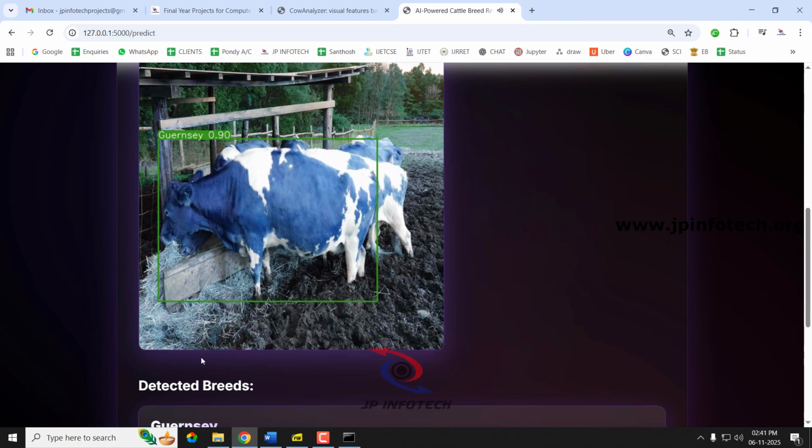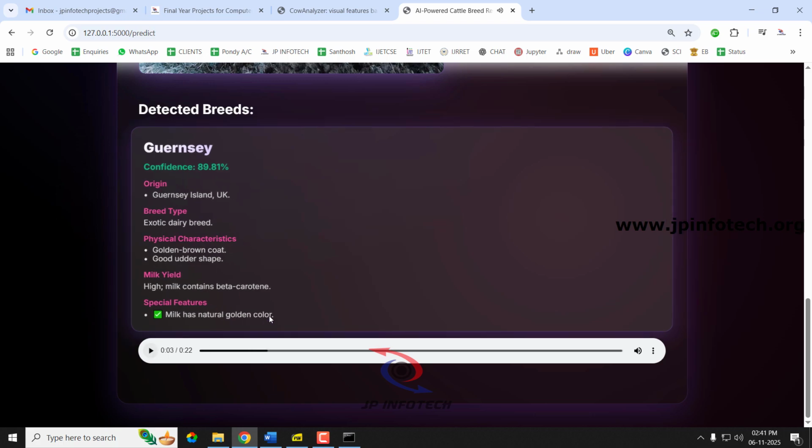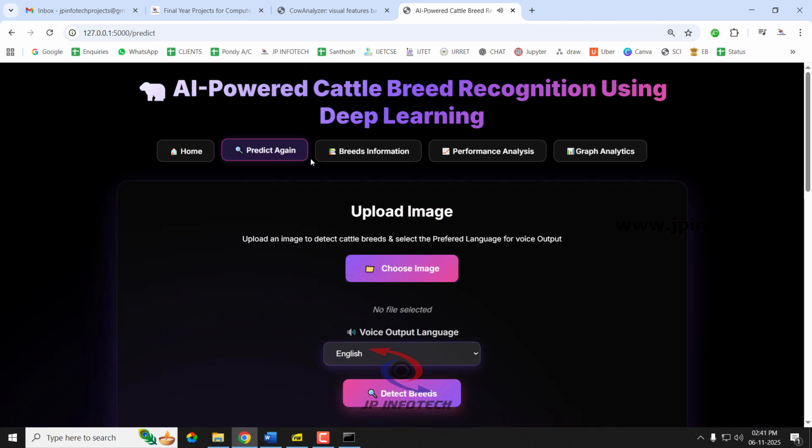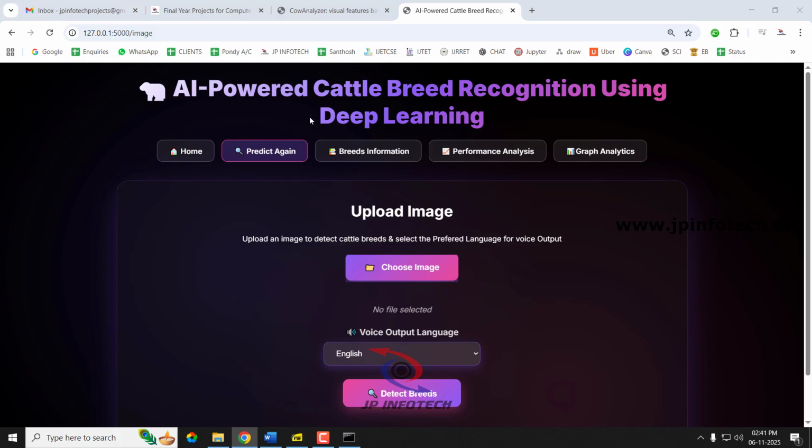Guernsey, origin Guernsey Island. So it has predicted correctly as Guernsey. Let us go to another class and check it out.